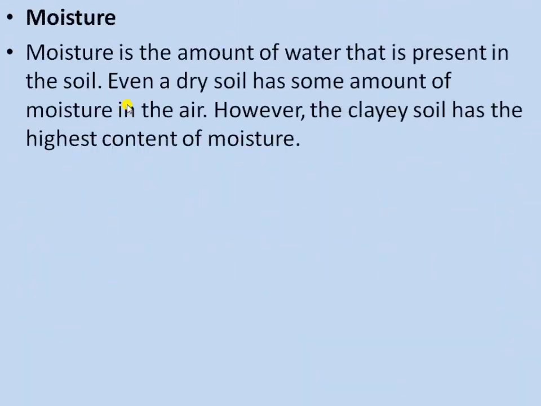Next property of the soil is moisture. Moisture is the amount of water that is present in the soil. Even a dry soil has some amount of moisture in the air. So the clayey soil has the highest content of moisture. So for example, if we touch the soil of a garden or a field, we can feel that the soil is wet. It is because the soil contains the moisture. So the moisture or the fine droplets of water remain trapped in the spaces present between the soil particles. Okay.